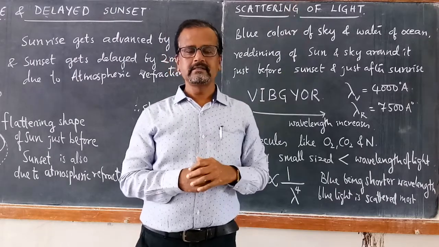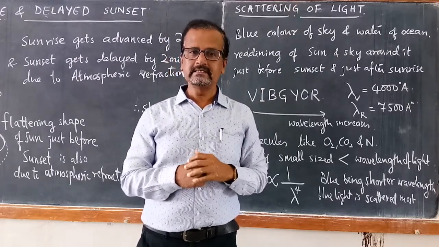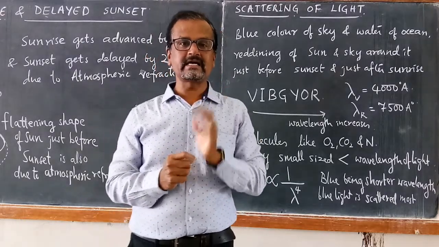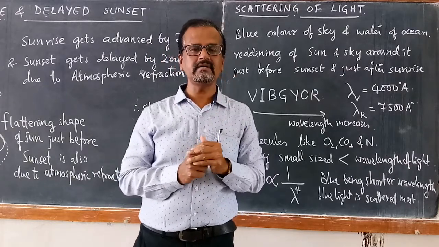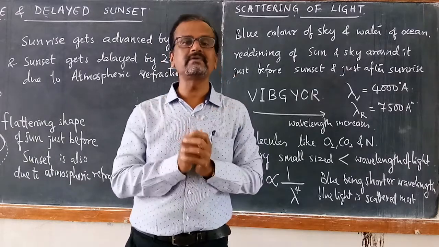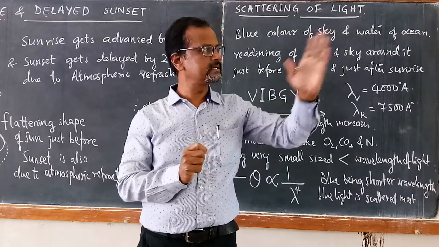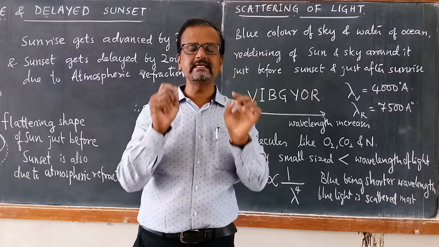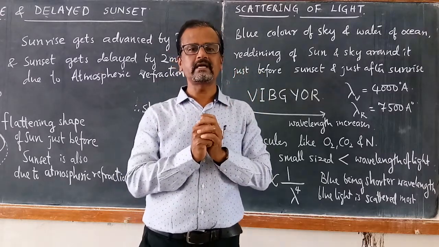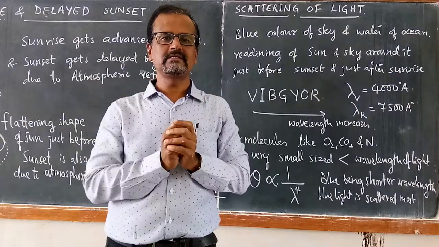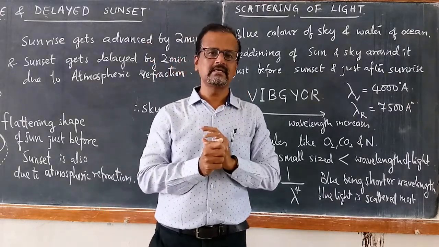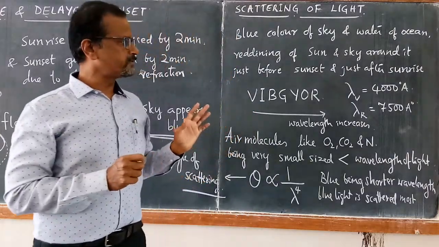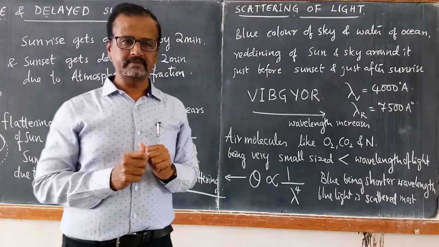The red danger signal is due to the fact that red light is least scattered even through the thickest layers of the atmosphere. So whenever there is a danger signal, it is always shown with red, because red light is least scattered. Scattering of red light takes place very little. Therefore, danger signals are always red. So these are all very interesting phenomena that take place in our atmosphere.